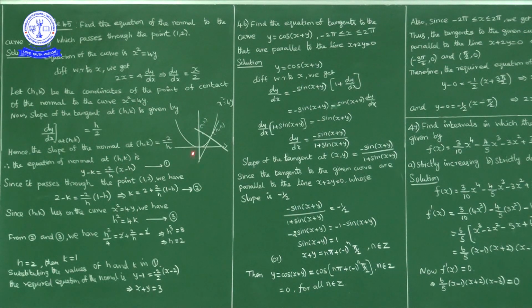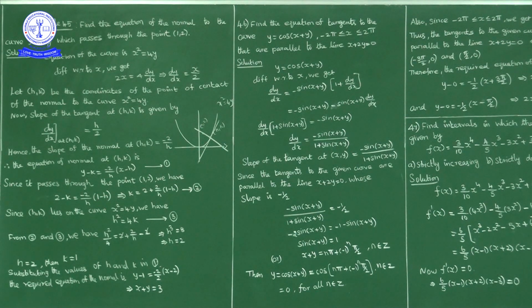Now the equation of normal is passing through the point (1, 2). So in place of x substitute 1, in place of y substitute 2. So what we get: 2 minus k is equal to minus 2 by h into 1 minus h.